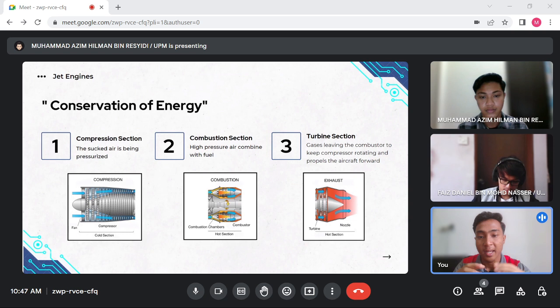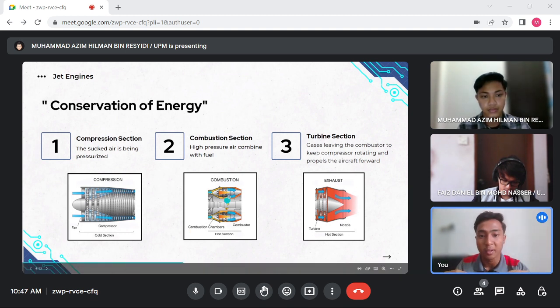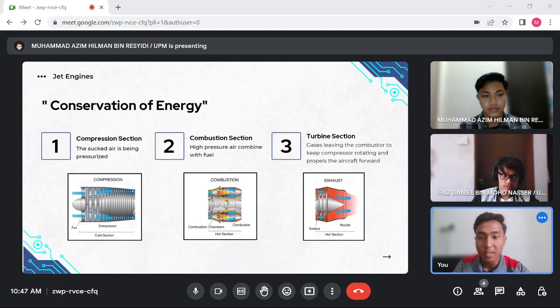This means that the energy added to the system in the form of fuel must be equal to the energy that is transformed into thermal energy, mechanical work, and heat losses in the engine. The change of stored energy usually occurs within the control volume, and in this case the control volume is the jet engine itself. To sum up, the first law of thermodynamics provides a basis for understanding the thermodynamics of the jet engine and helps engineers design engines that are thermodynamically efficient.